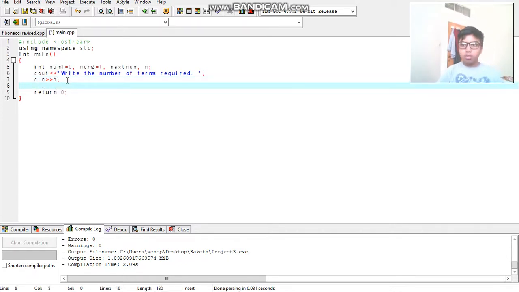Then after this, we will start with the for loop right now. So this for loop is basically for printing the exact number of terms you want in the sequence. So for, in the brackets, now over here include an integer called int i; semicolon.